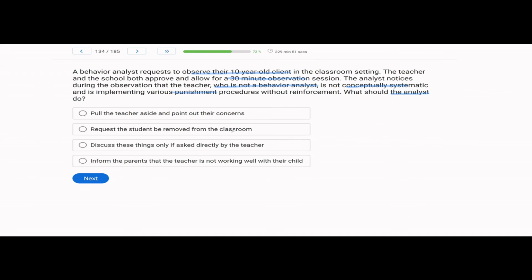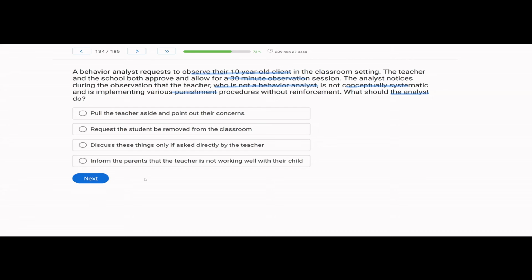B, request a student be removed from the classroom. No, nothing in the question indicates anything is wrong. It's just not conceptually systematic with our principles. C, discuss these things only if asked directly by the teacher. Yes, only if the teacher reaches out and asks for your opinion or your feedback should you discuss these things. And even then, we have to do it in a collaborative nature.